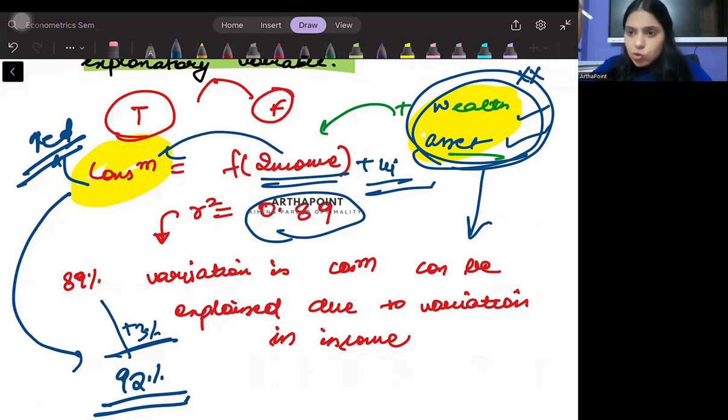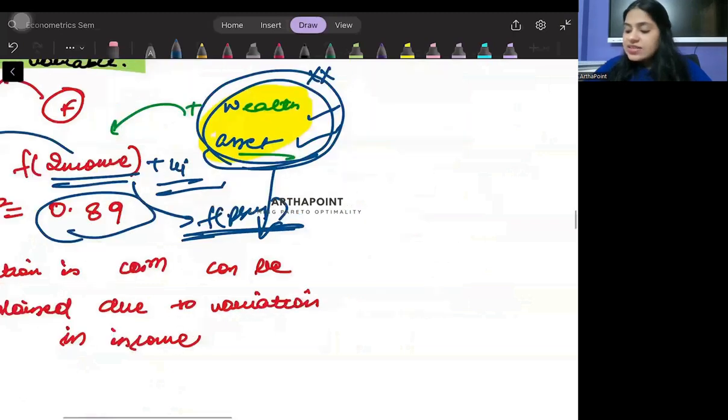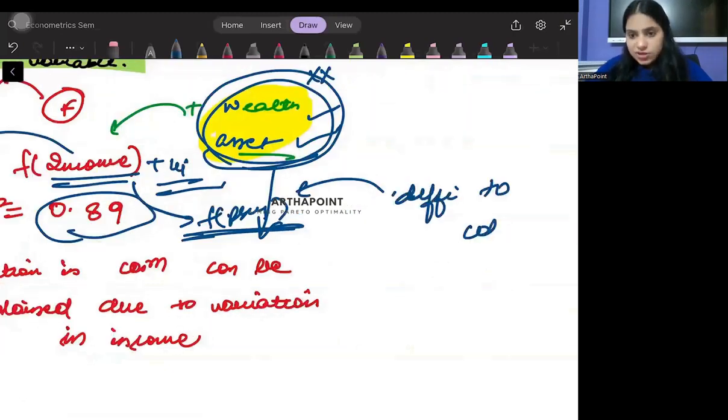If I am able to understand that 89% of variation in consumption is due to income, then I very well don't want to explain the remaining 11% a lot of times, because it may mean making the model very complicated, right? For example, consumption can be a function of some psychological variable, and this psychological variable can be very difficult to calculate.